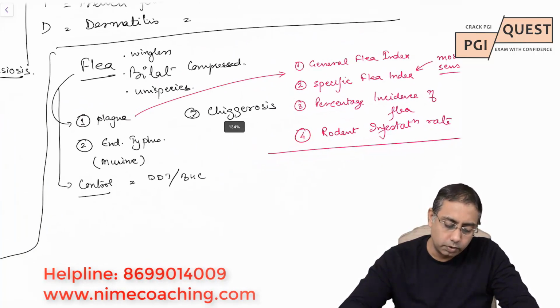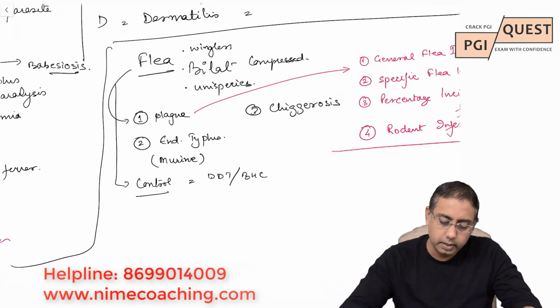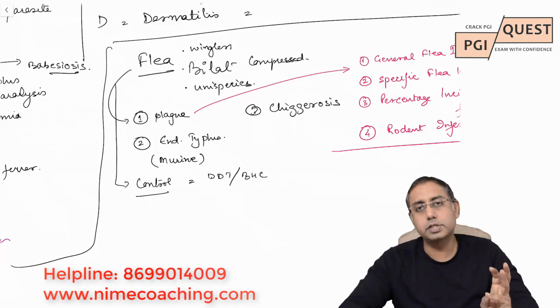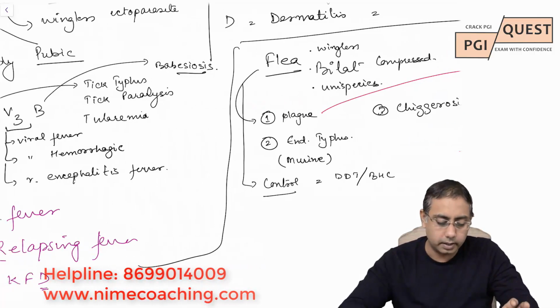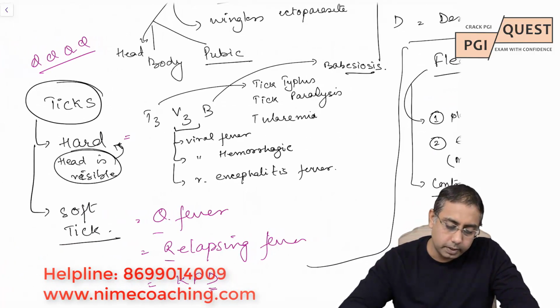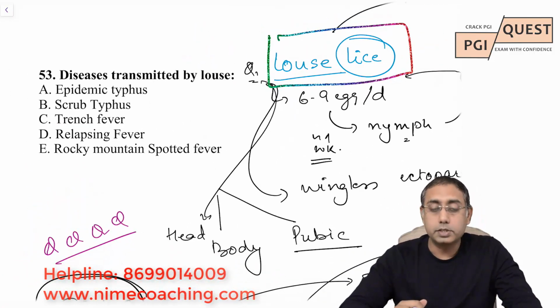And how do we control flea? Flea control is again by DDT and BHC, we have already done. It causes plague, endemic typhus and chigerosis. Ticks, please remember, T3, V3 and babesiosis for hard tick. So with that, let me pick up this question again. Now let us try to answer it.